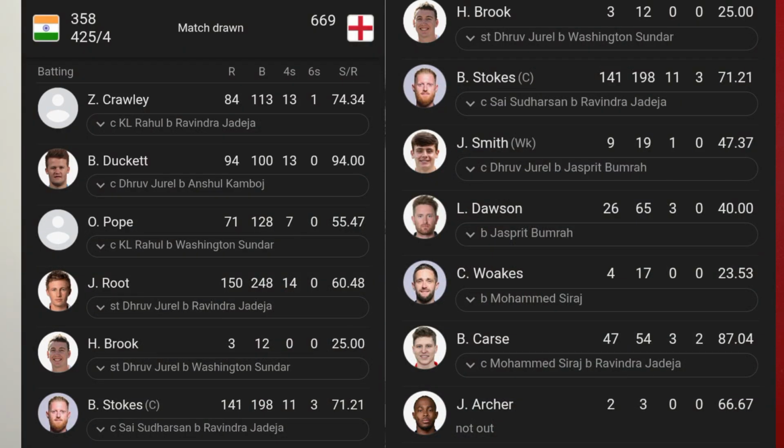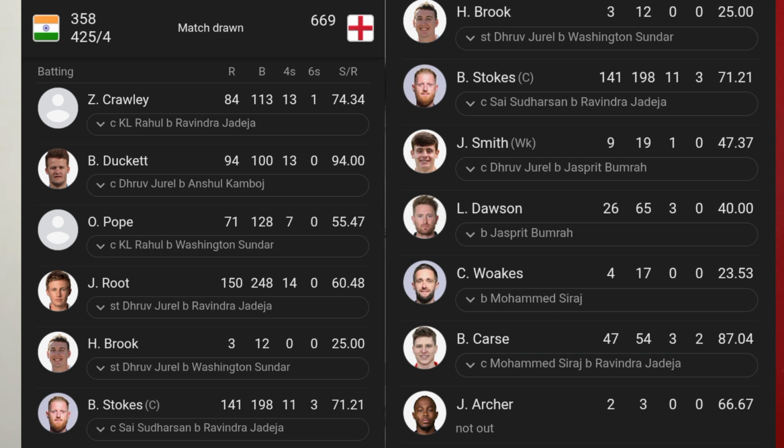Now let's look at the first innings for England. The highest run scorers for England are Zak Crawley with 84 and a strike rate of 74.34. Then we have Ben Duckett with 94 runs and a strike rate of 94.00. Ollie Pope with 71 runs and a strike rate of 55.47. Then we have Joe Root with 150 runs and a strike rate of 60.48. Then Ben Stokes with 141 runs and a strike rate of 71.21. And then we have Brydon Carse with 47 and a strike rate of 87.04.